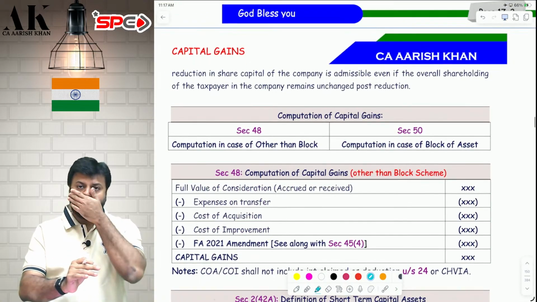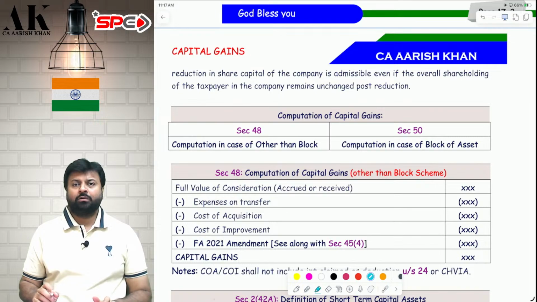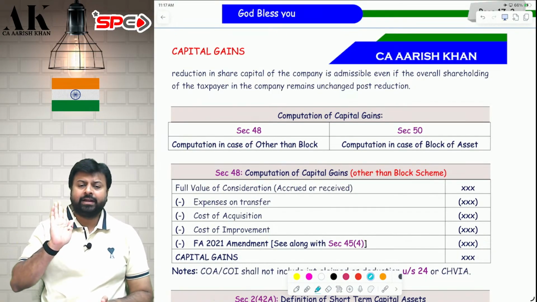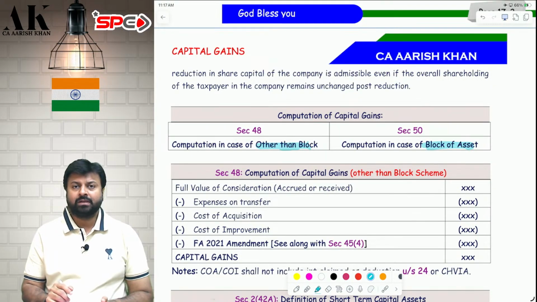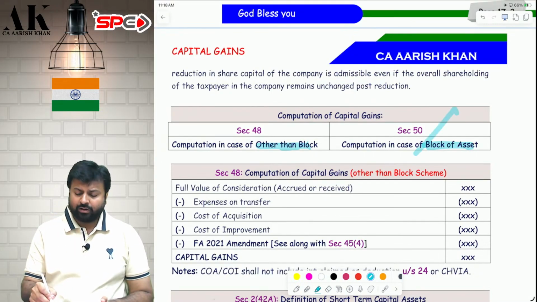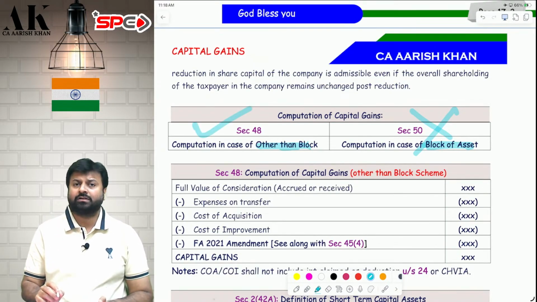Now, once we know what is subject to tax under 45(1), we will go ahead with the computation of capital gains. All the capital gains are computed under two sections, either under section 48 or under section 50. Section 48 talks about computation in case of other than block, and section 50 talks about computation in case of block of assets. If you are transferring a block of assets, then section 50 is applicable. If you are transferring other than block, then section 48 is applicable. I am not interested in capital gains of block of assets as of now. I am interested in capital gains other than block as of now.